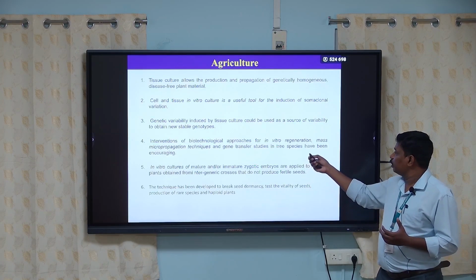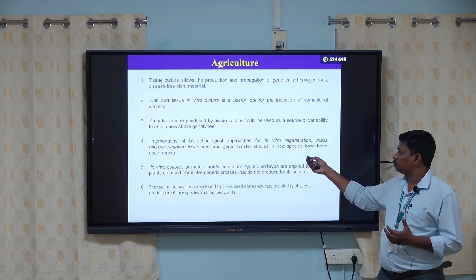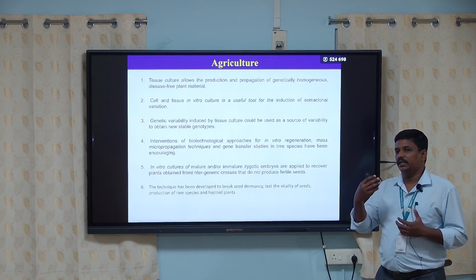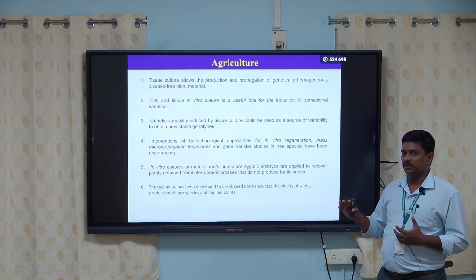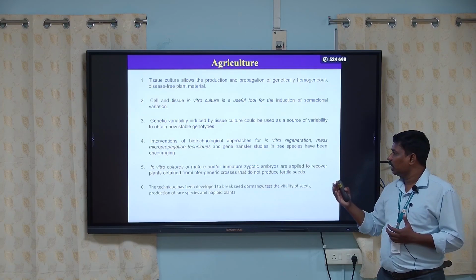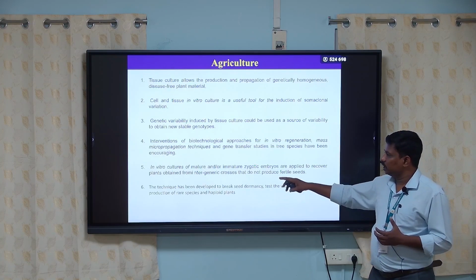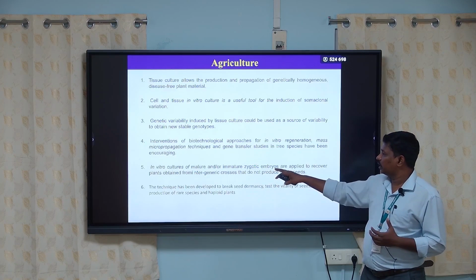And in vitro regeneration, mass propagation techniques, genes transmitted in three species. If you would like to transfer any gene from one plant to another plant, tissue culture is the base. Without the tissue culture process, it's not at all possible to transfer one gene to another. Tissue culture also uses in vitro culture of immature zygotic embryos.